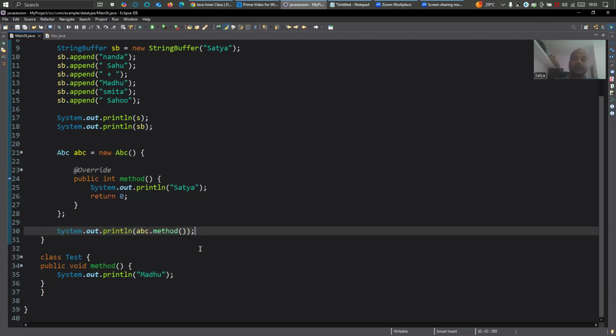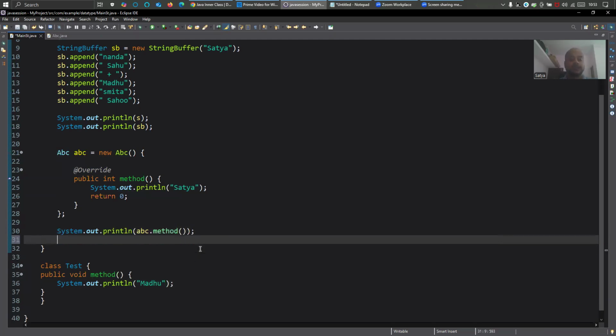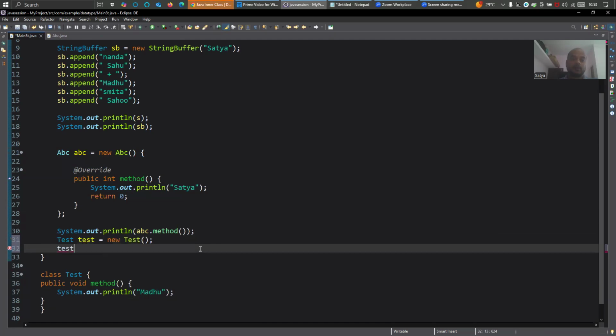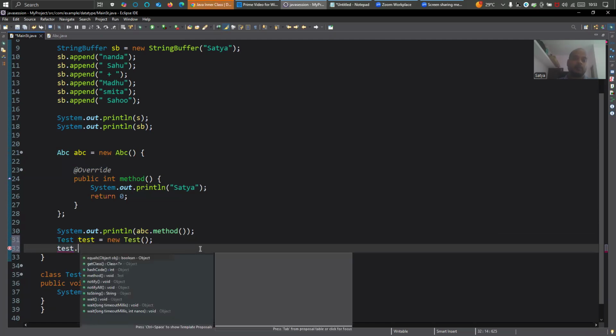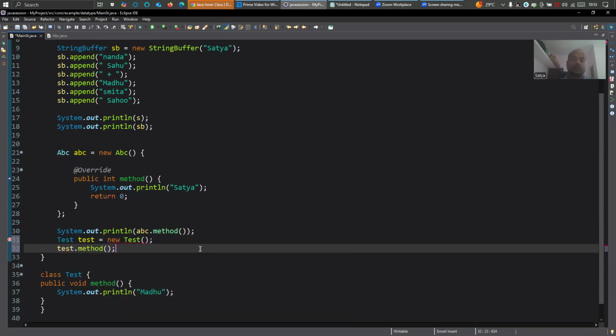Since it is an inner class, it is visible inside this class. The same way how you create Test dot, then method, right?